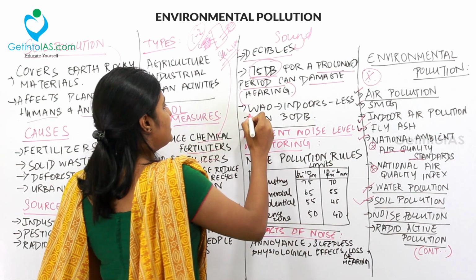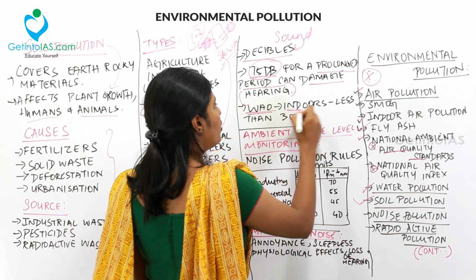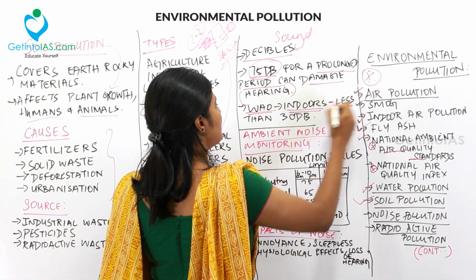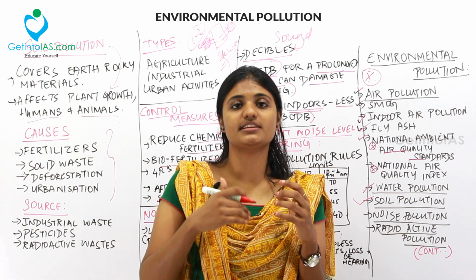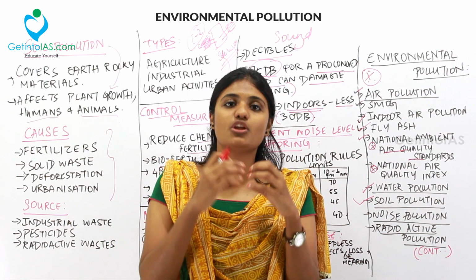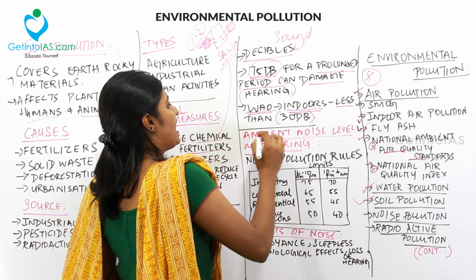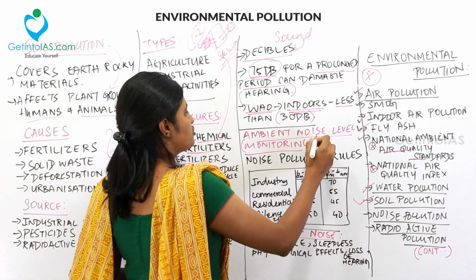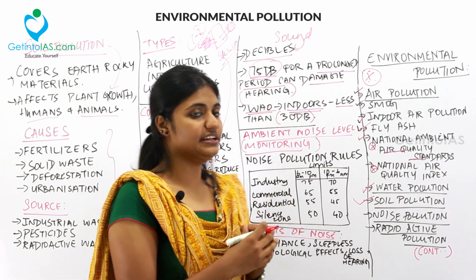And then lastly, the WHO, World Health Organization, has said indoor noise pollution should be less than 30 decibels. So you should be subjected to less than 30 decibels indoors, so that loss of hearing cannot be attributed to noise. And then the next thing is ambient noise level monitoring. So the noise level is being monitored. Let's see the noise level monitoring.